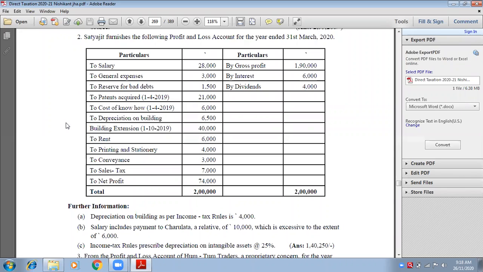Write down: Mr. Satyajit. Legal status: individual.